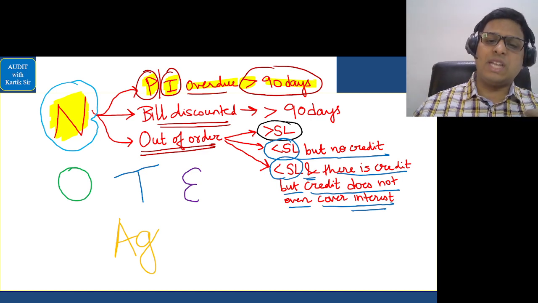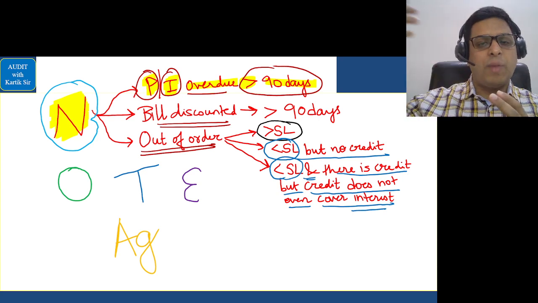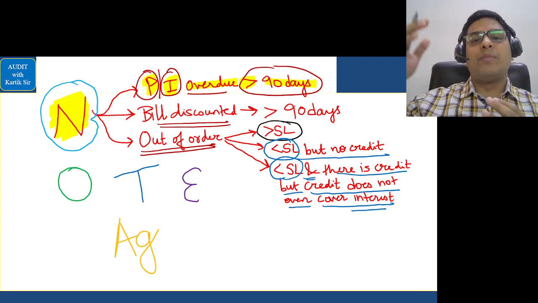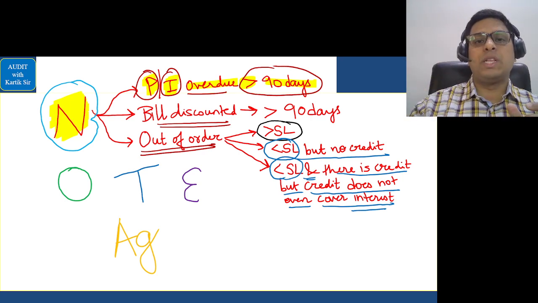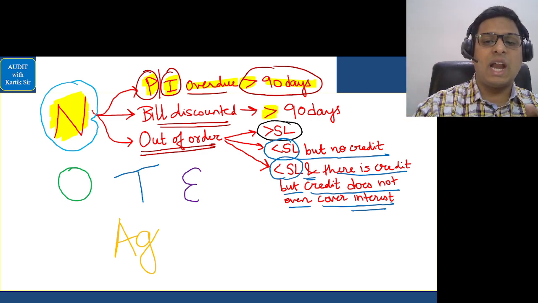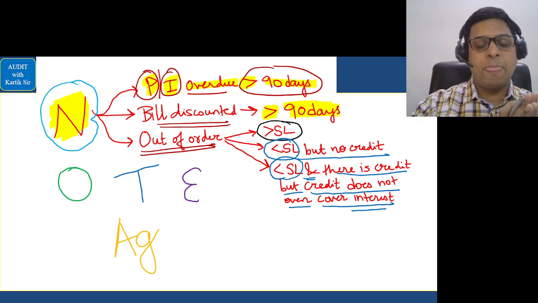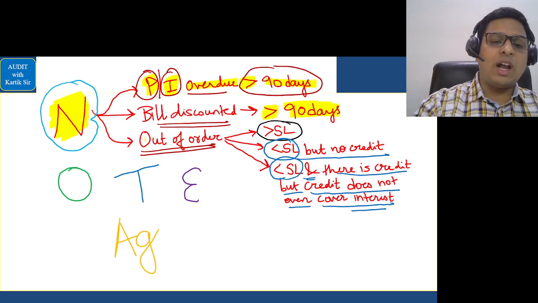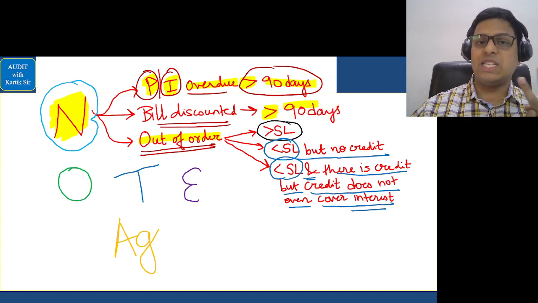Okay. Second situation: where the bill has been discounted with the bank by the drawer, and the bank on the due date goes to the drawee to collect the money, and the drawee does not pay the money, and it is more than 90 days since the due date, then it is called an NPA. Next, if the account is an out of order account. An account can be out of order in these three scenarios.